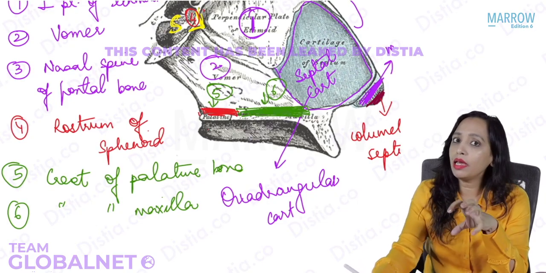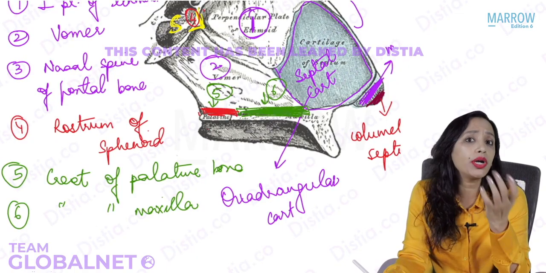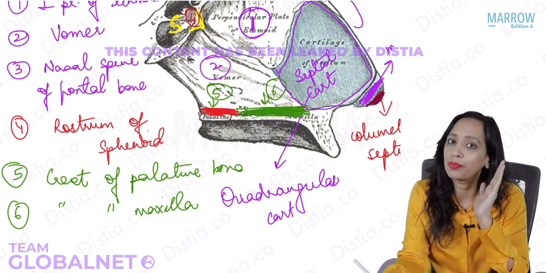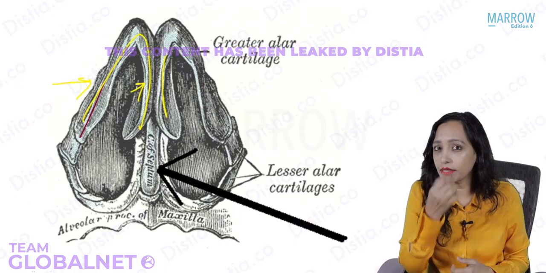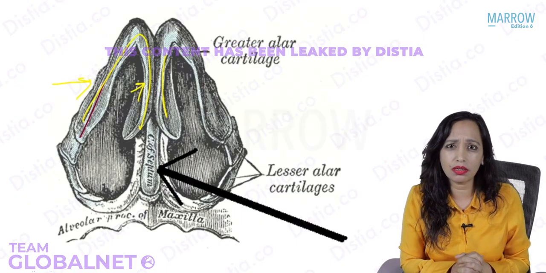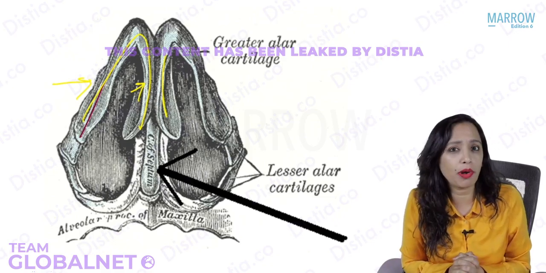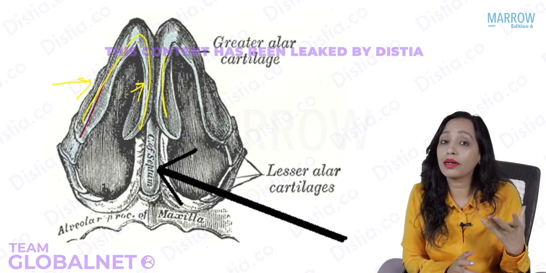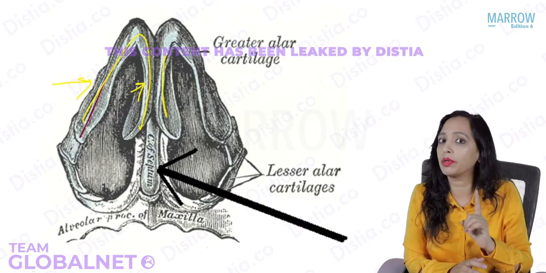Otherwise, whenever we talk about septum, whenever we operate on the septum, we are mainly operating on which part of the septum? The septum proper. So can you quickly tell me the 3 parts of the septum? Yes, the lowermost part is known as the columellar septum, and this reminds me of columellar tympanoplasty. You also remember that? What was that? Yes, columellar tympanoplasty, that is type 3 tympanoplasty. This is columellar septum. Next is membranous septum, and then is septum proper.